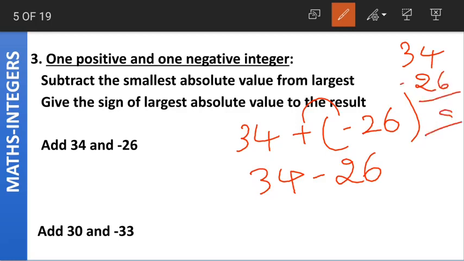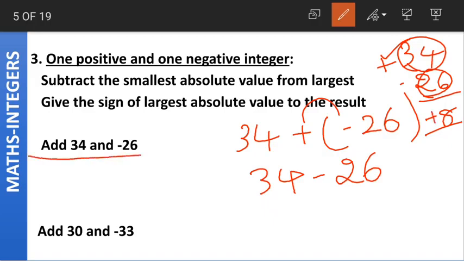What will the answer be? 8. And coming to the sign, which of both the numbers has the largest absolute value? Remember, you have to compare the absolute values, like 26 and 34. Which is the larger number here? 34 is the larger number. And what is the sign for 34? There is no sign in front of 34, which means it is a positive integer. So the answer will also have the positive sign.